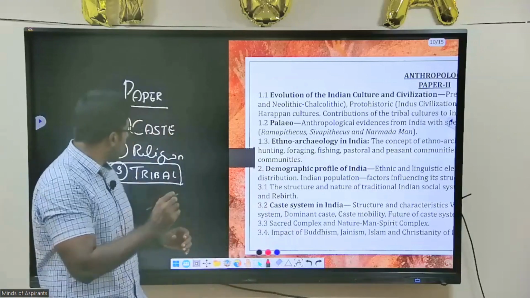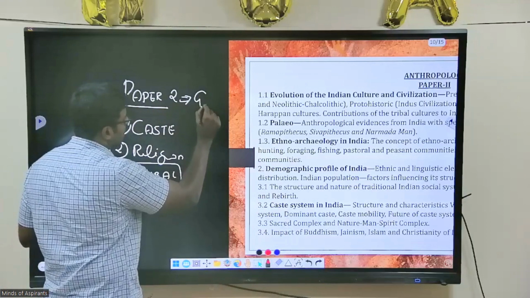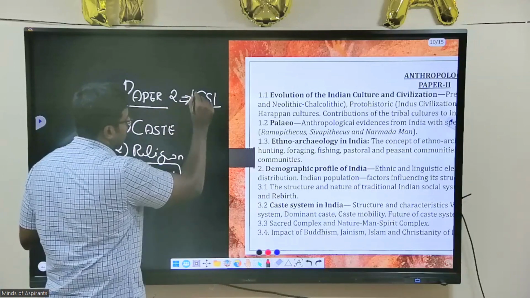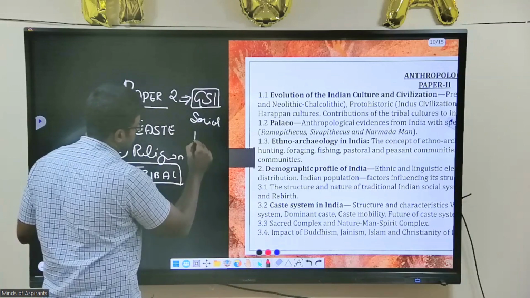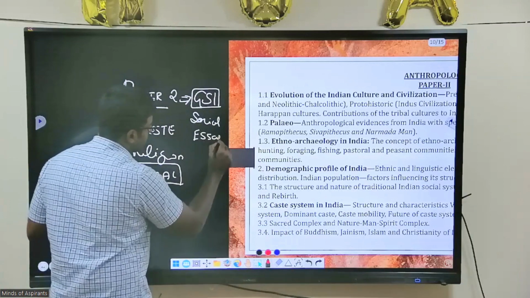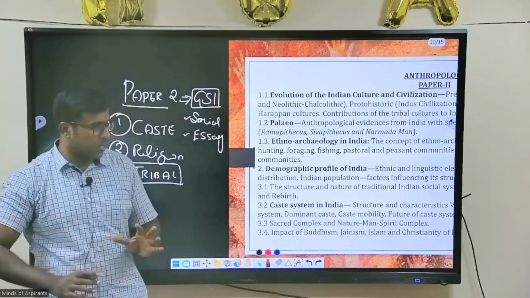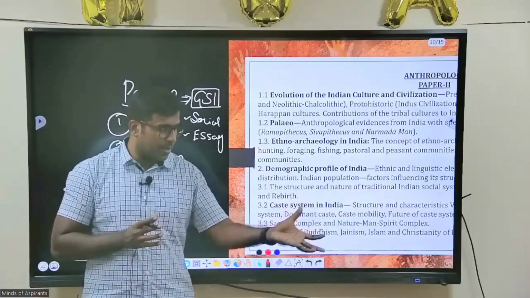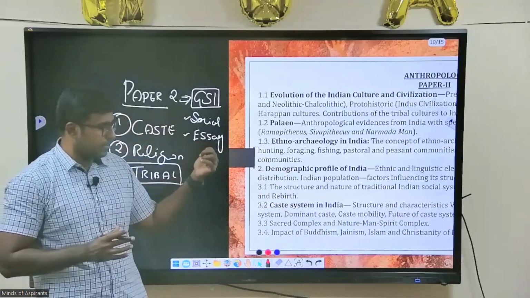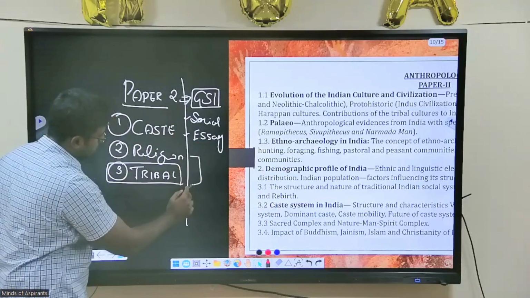Paper 2 as a whole is going to be helpful for your GS paper 1. You will have social issues, and you will have the essay. Writing an essay in simple terms will not give you a higher score. When you think from a social angle, you will get a higher score when writing an essay. But all this you will cover in paper 2.